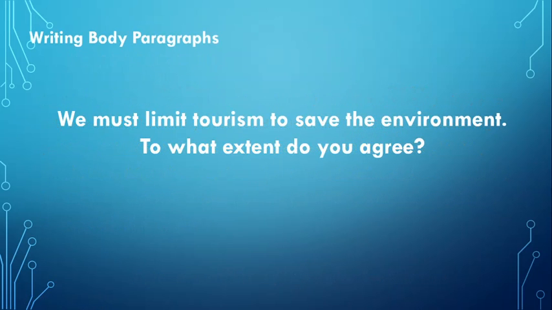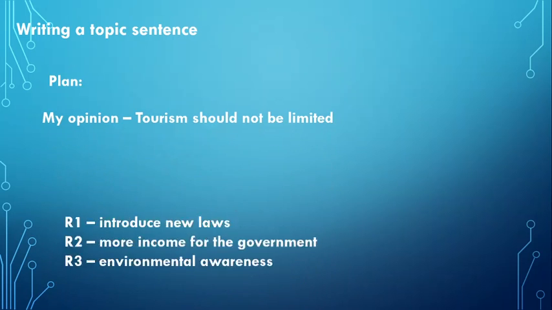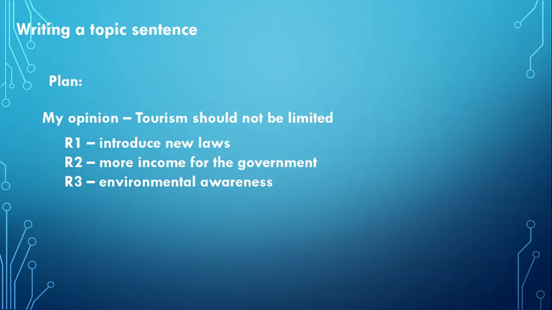Now let's practice. If you remember, our topic last time is the same. We must limit tourism to save the environment. To what extent do you agree? So what type of essay are you supposed to write with this type of question? Right, it's an opinion essay. So now let's review the plan that I prepared last time.